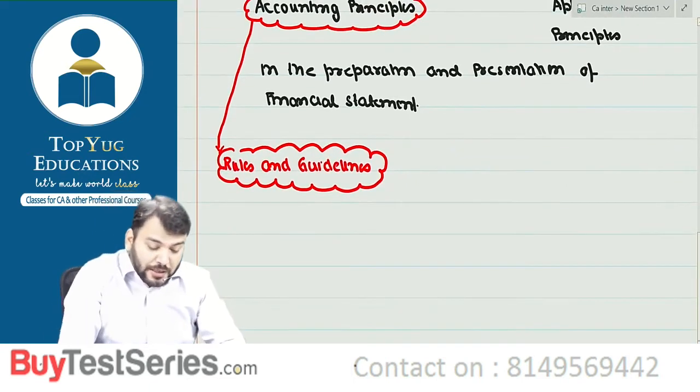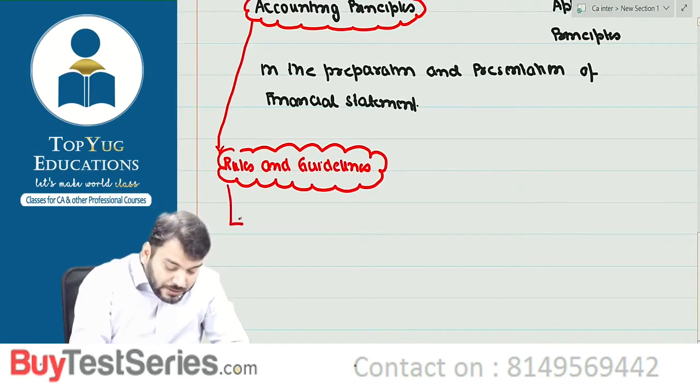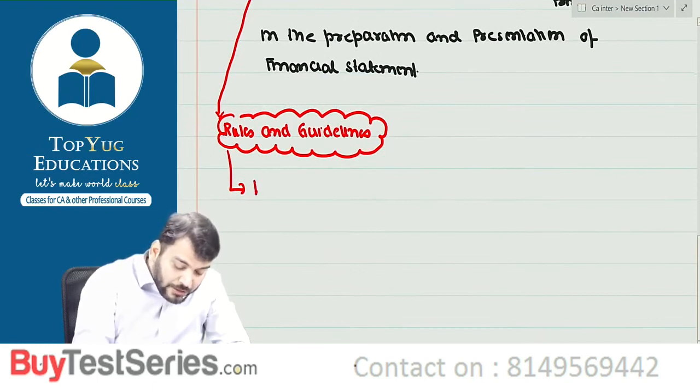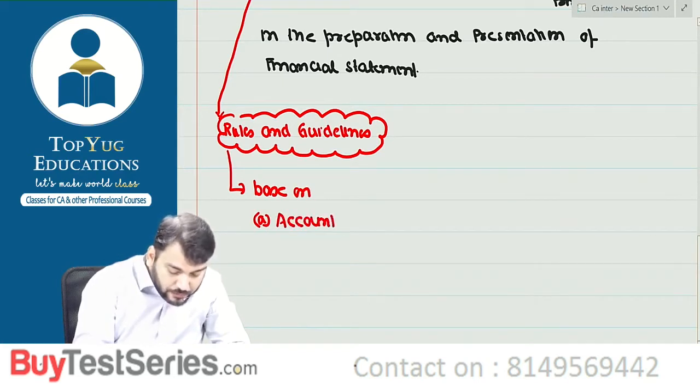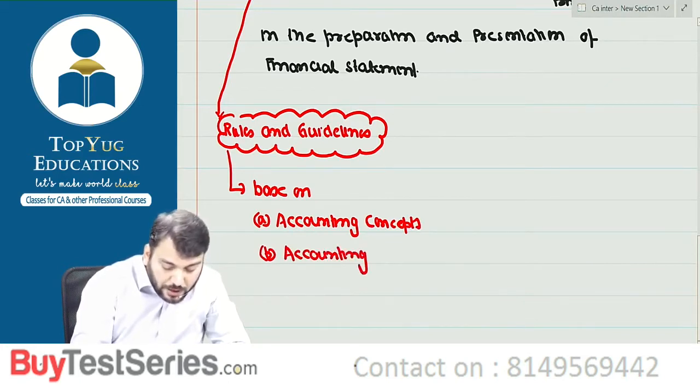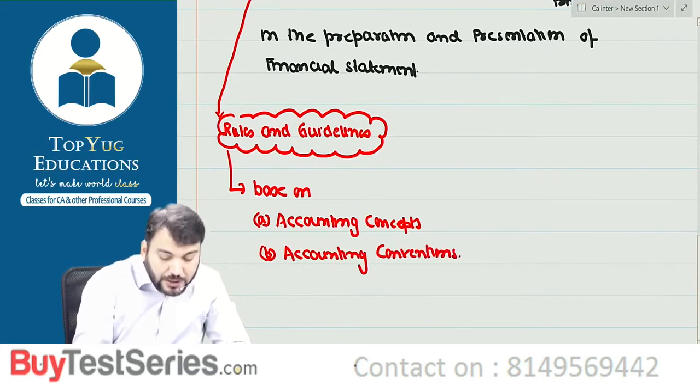So when I say these are derived, these are based on our accounting concepts and accounting conventions.